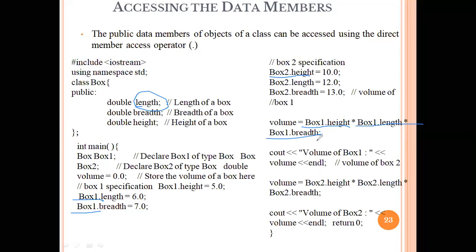Here it will consider the height as 6.0, then 7.0, and then 5.0, and calculate that volume. I will just show you that actually in the form of a demonstration.